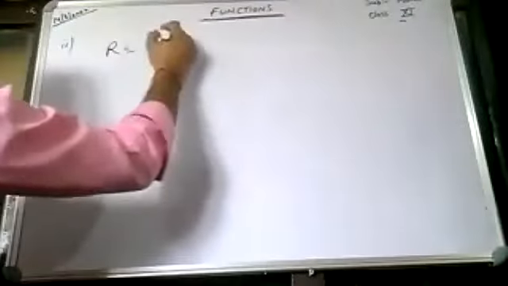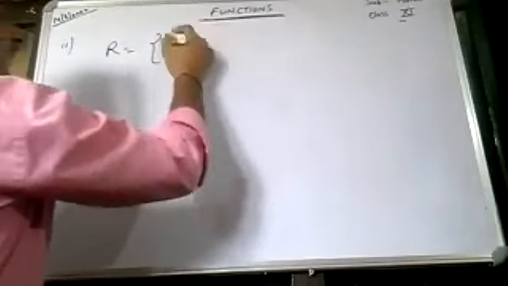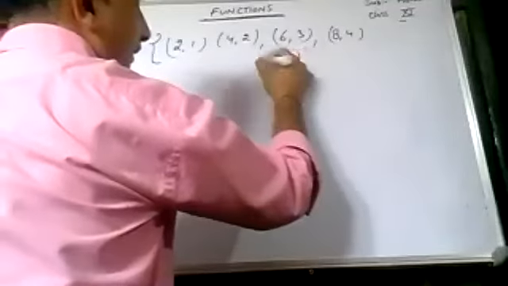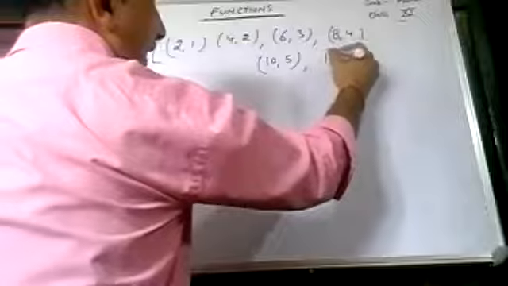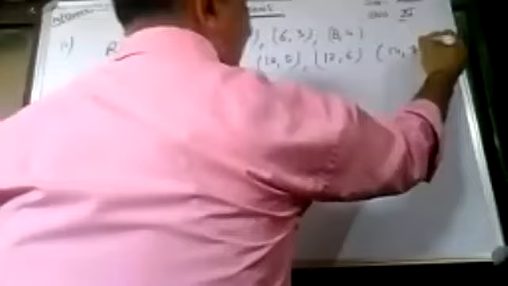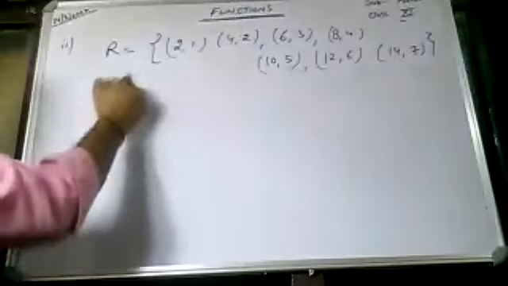R is equal to 2 1, 4 2. Next? 6 3. Yes, shabash, 6 3. 8 4, 10 5, 12 6, 14 7. So class, draw the diagram.